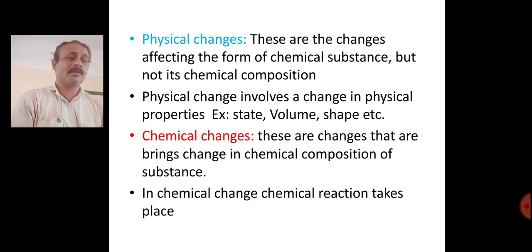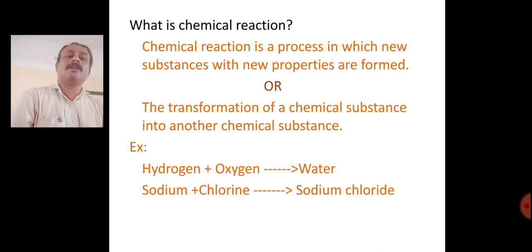In this chapter, our main concentration is on chemical changes, that is, chemical reactions. Let's start the next point, that is chemical reaction.